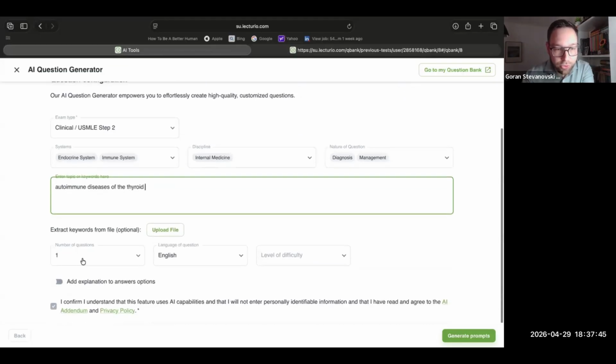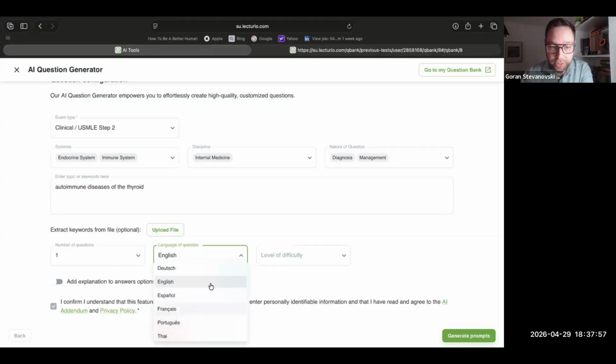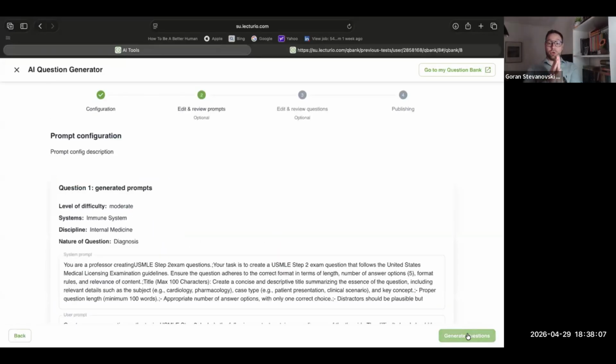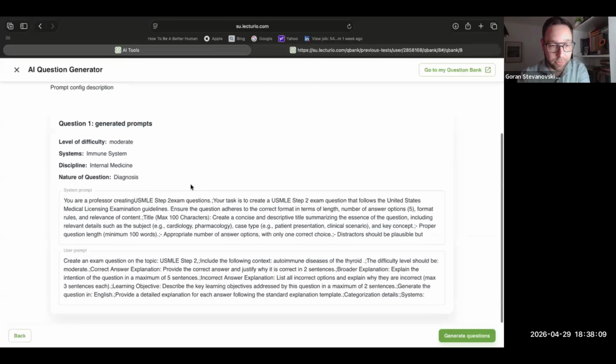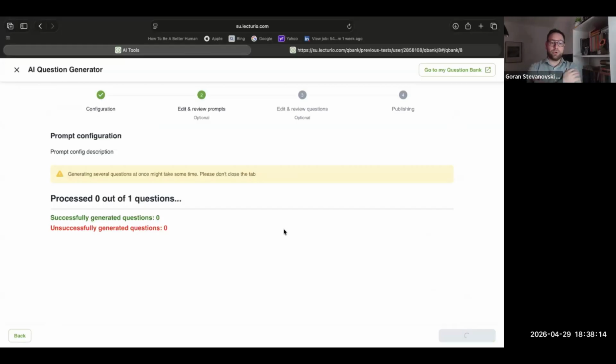There you go. So you could do multiple questions. You could upload a file for keywords. You could also upload anything that you use in your institution to assess properly. You can choose a language. Here you can create this in different languages because AI knows them. And let's do moderate in this case. You want to confirm you understand this feature uses AI, so that you don't give any personally identifiable data. This is the system prompt that you can change if you want to, or you don't have to. And then you're essentially generating questions by the end of it.